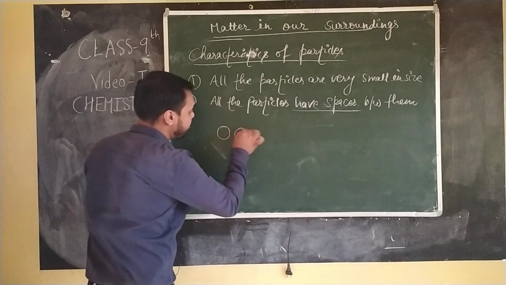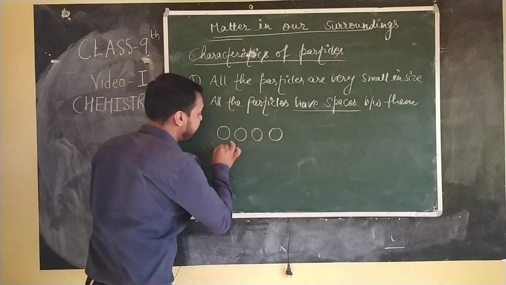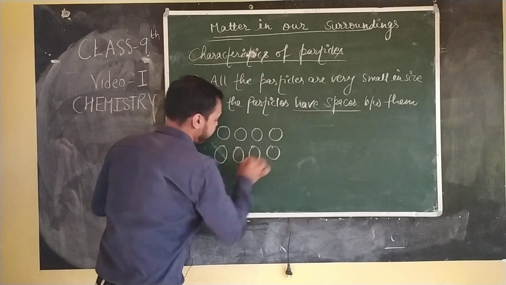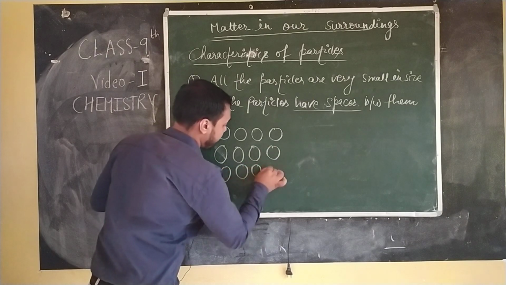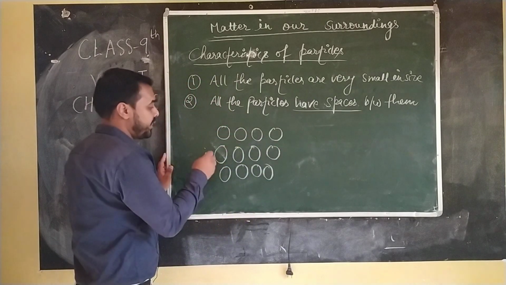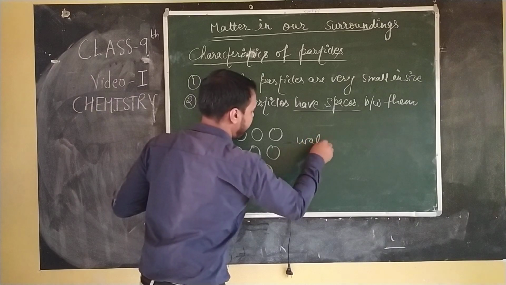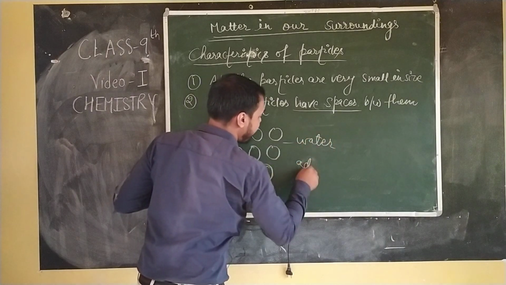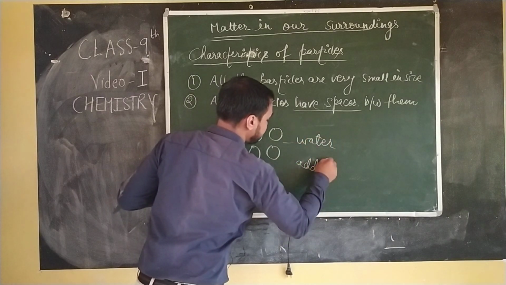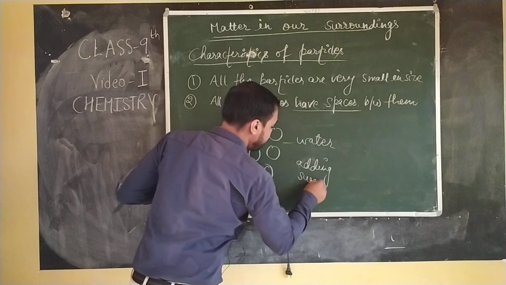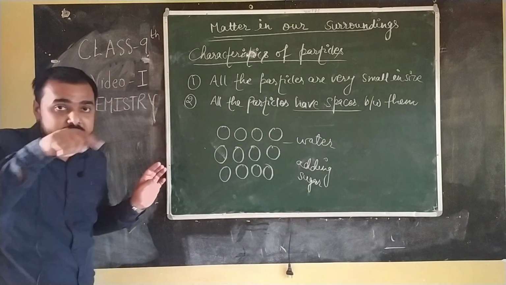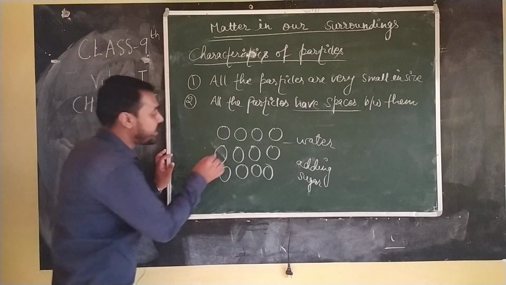Suppose I am just trying to draw a figure. Suppose here are the particles of water and I add some sugar in it. These are the particles of water and I am adding sugar. As soon as I add the sugar and start mixing for 1 to 3 minutes, what happens?